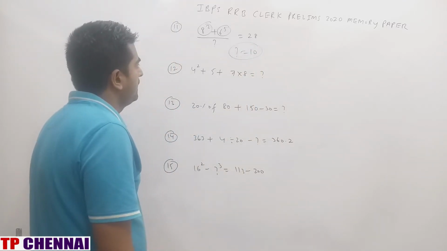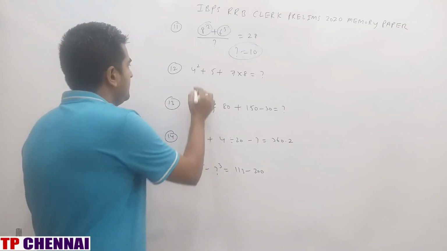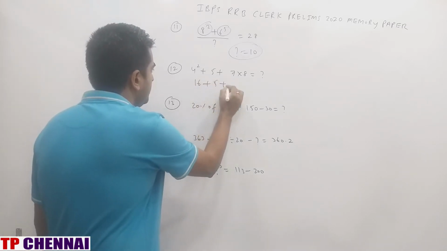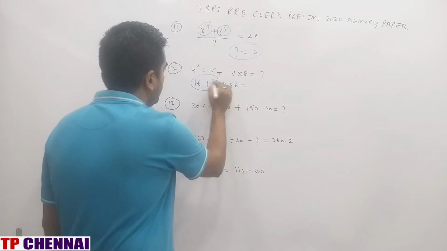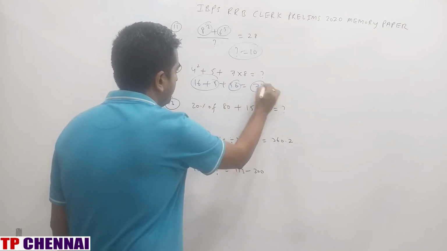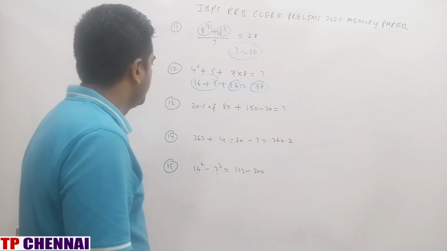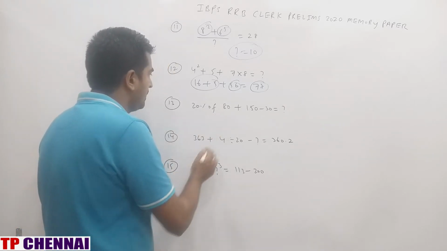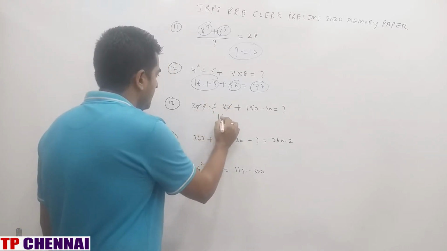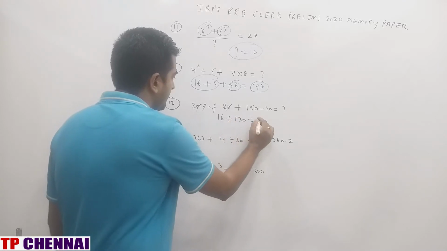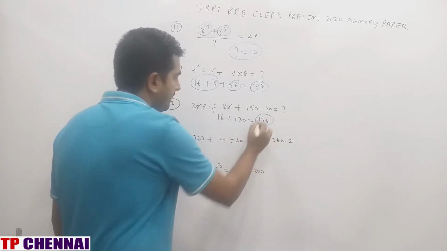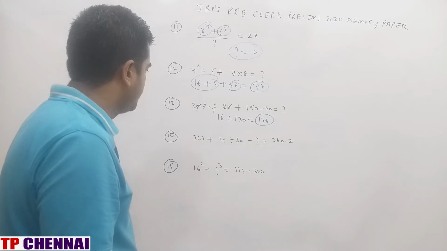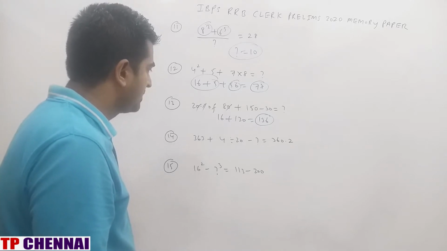Next one. 4 square plus 5 plus 7 into 8 is equal to question mark. This is 16. This is 5 and this is 56. What is the answer? 21 plus 56 is 77. Next one. 20% of 80 plus 150 minus 30 is equal to question mark. What is 20% of 80? Percent and double zero will go. 16. This is 140. What is the answer? 136.